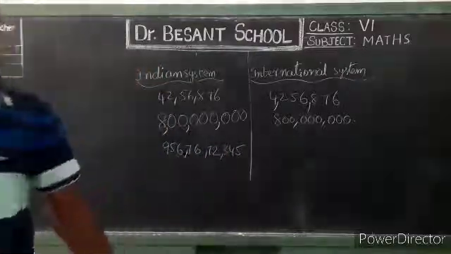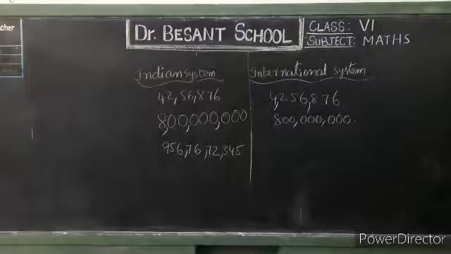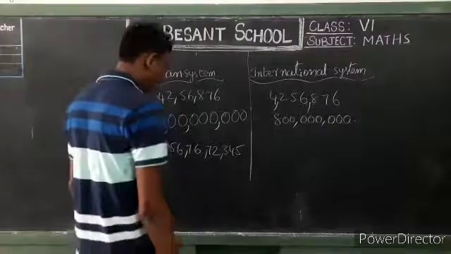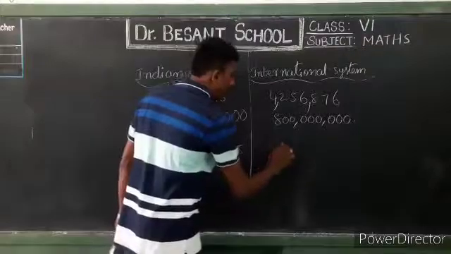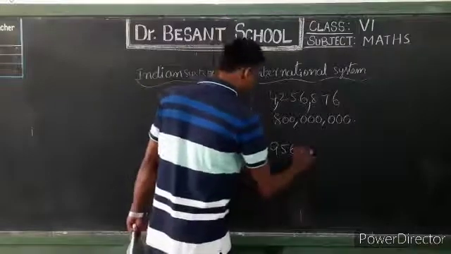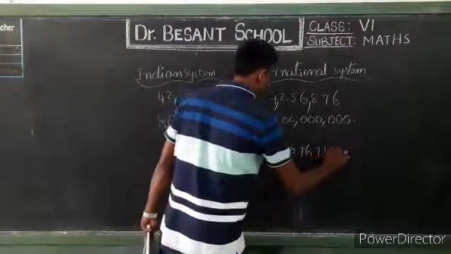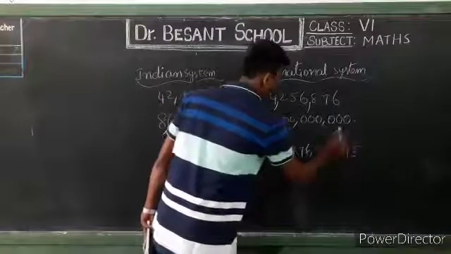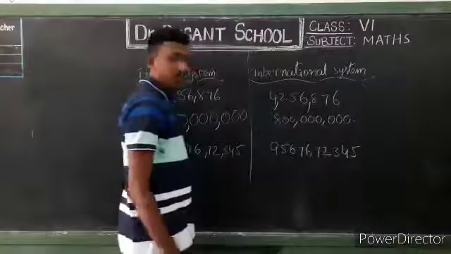Yes, try to convert into the international system of numeration. Are you ready now? First, what do you have to do? Write down the digits that were given: 9, 5, 7, 6, 7, 2, 3, 4, 5. Now commas.